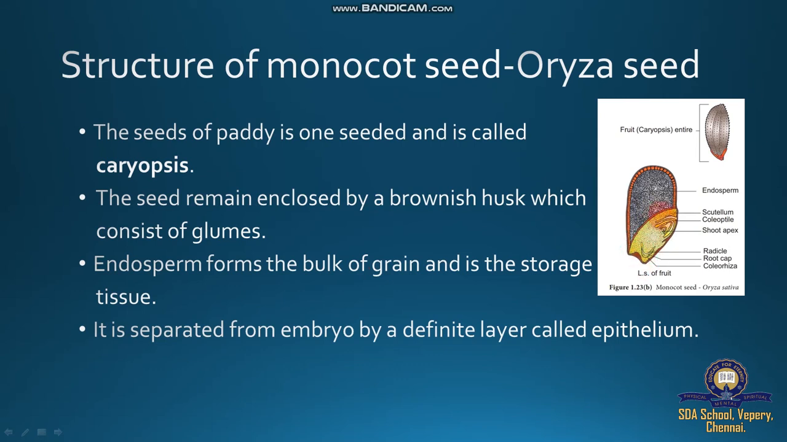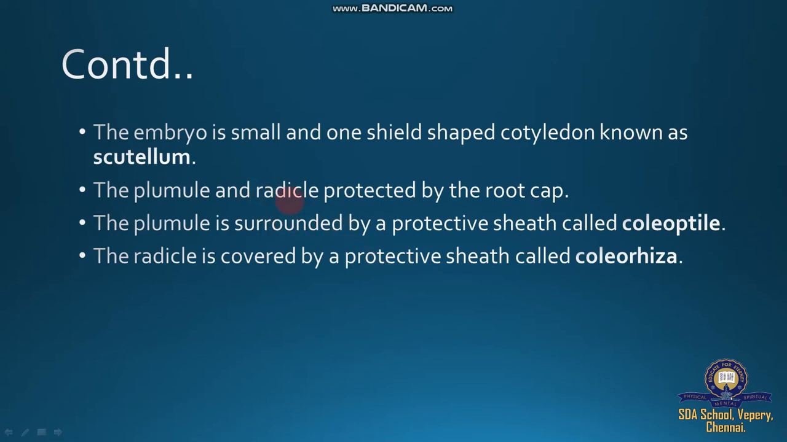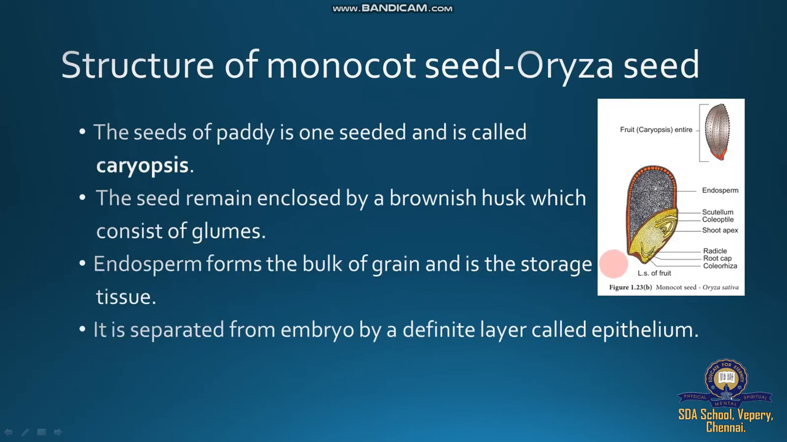It consists of plumule and radicle. Plumule is above and radicle is below. The plumule and radicle are protected by the root cap. Then, before germination, the plumule and radicle are covered by one small sheath. The plumule-covering sheath is called coleoptile and the radicle is bounded with one small sheath called coleorhiza.